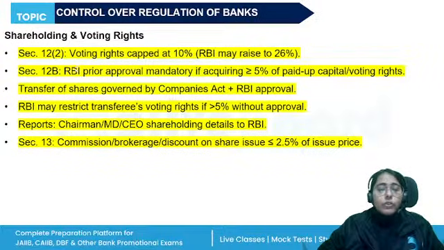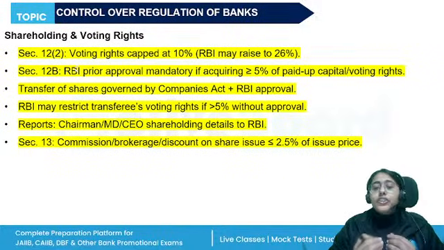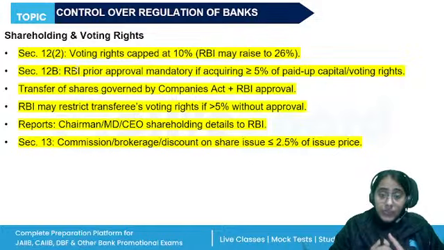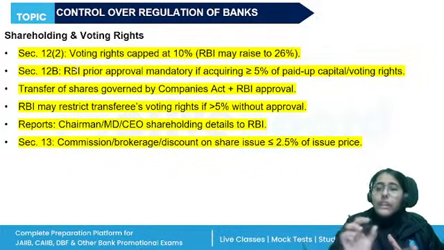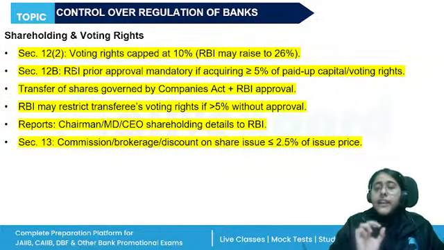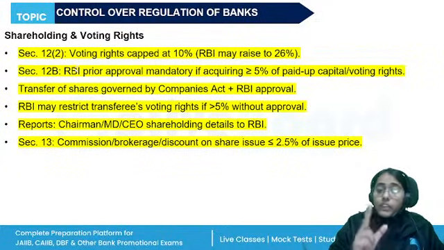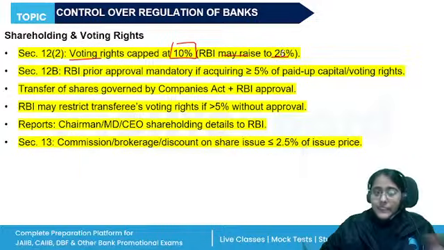Now, let us talk about the shareholding in banking companies. Voting rights of the shareholders. Earlier, the banks were not allowed to raise capital, but now they are. However, although there is no ceiling or limitation on the number of shares that a person can hold, there's a ceiling on the voting right, right? Voting right is capped at 10%, which RBI can increase to 26%.